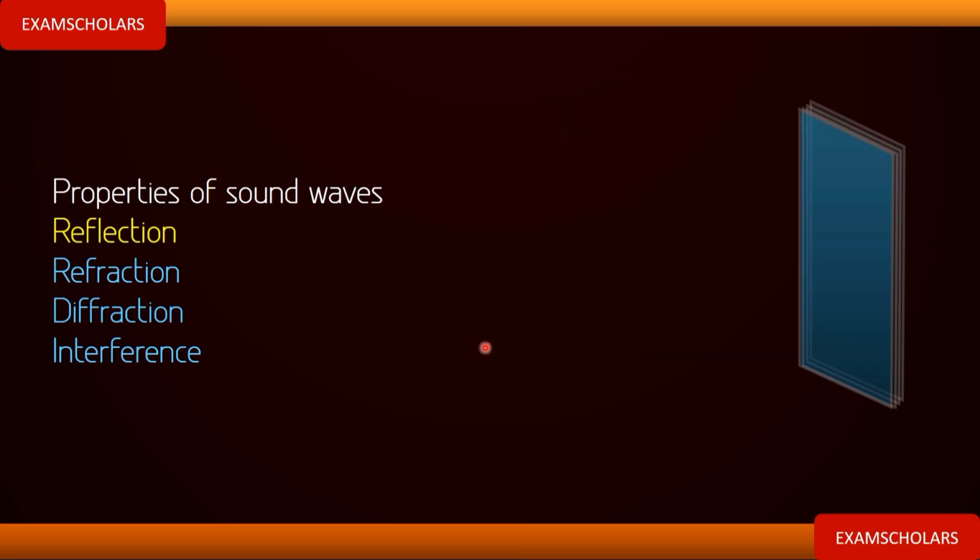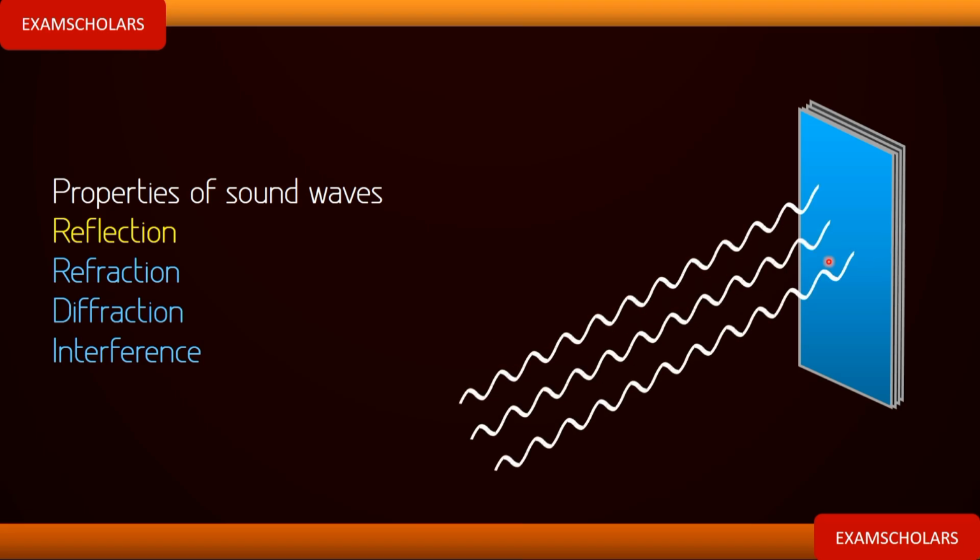Now let's have this diagram. Let's have this surface, a hard surface, and let's generate some sound wave. Let's see what will happen as the sound wave hits this hard surface. Now you see that it reverses its direction. That is what is known as reflection of sound wave. It is a phenomenon known as reflection of sound, which we are going to learn.